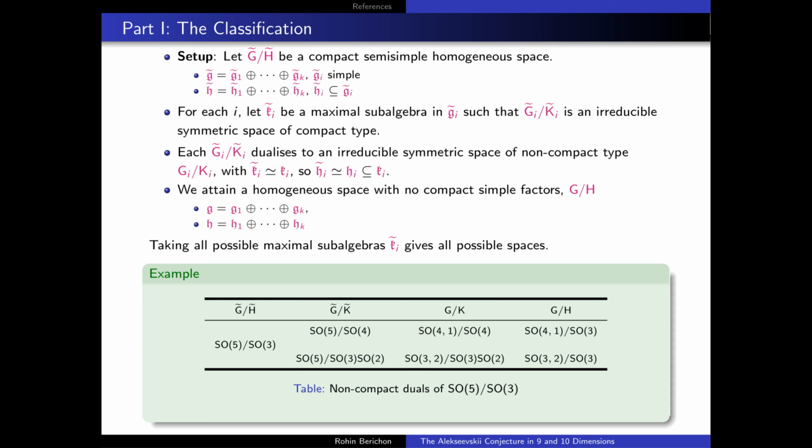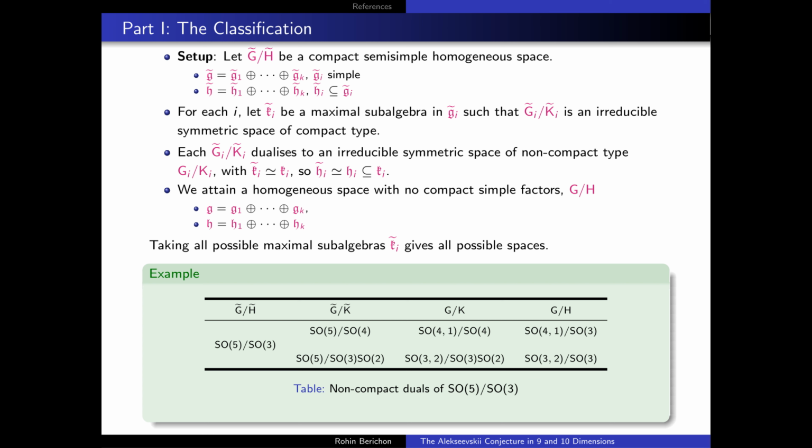What we find is that actually this is a partial duality. We don't attain exactly one homogeneous space for every compact homogeneous space. And so by taking all possible maximal subalgebras which give rise to irreducible symmetric spaces of the compact type, this gives all possible non-compact homogeneous spaces with semi-simple transitive group and no compact simple factors.